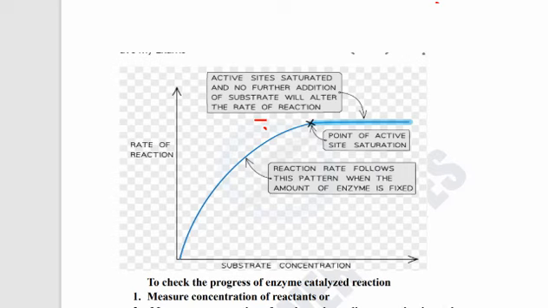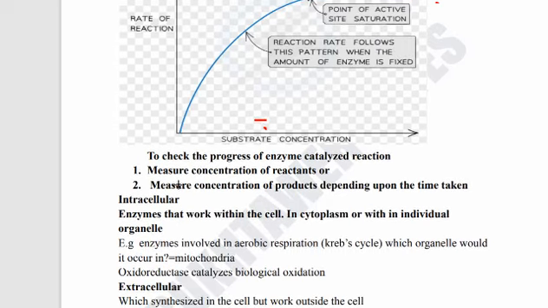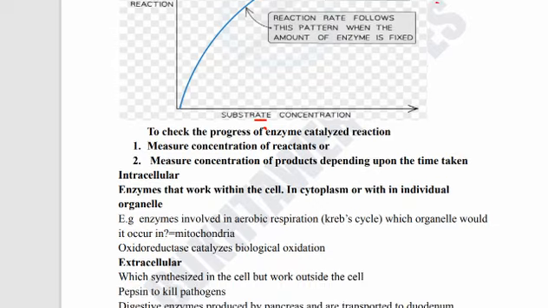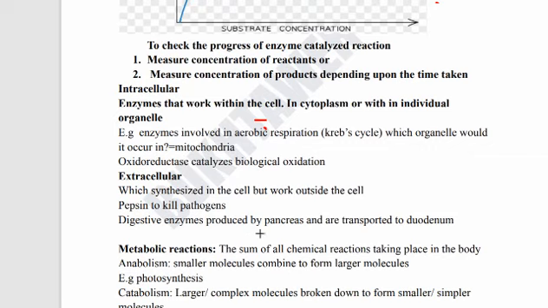The other thing that we need to understand is how to check the progress of an enzyme catalyzed reaction. Firstly, you have to measure the concentration of reactant or product depending upon the time taken. We have already discussed intracellular enzymes that work within the cell, for example in aerobic respiration, which occurs in the mitochondria. For extracellular enzymes, we can quote the example of bacteria and fungi, and the digestive enzymes produced by the pancreas and transported to the duodenum.